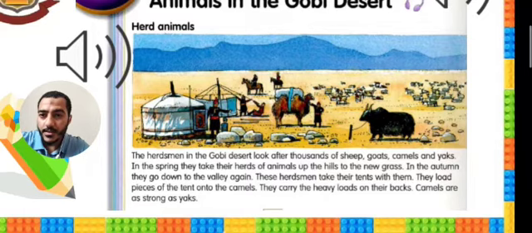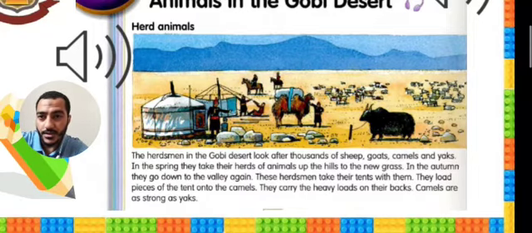These herdsmen take their tents. Tent is a word for something you can live in. It's made of cloth. So these herdsmen take their tents with them. They load pieces of the tent onto the camels.